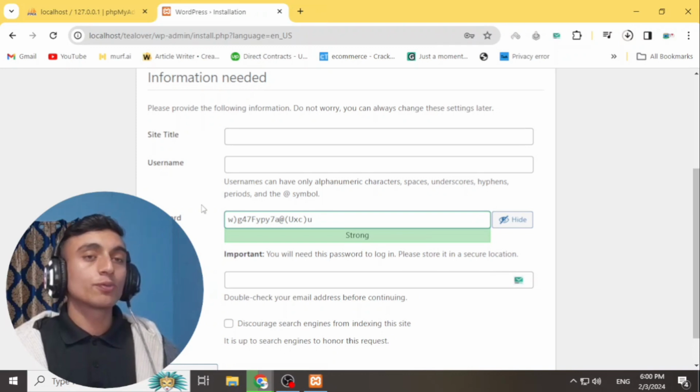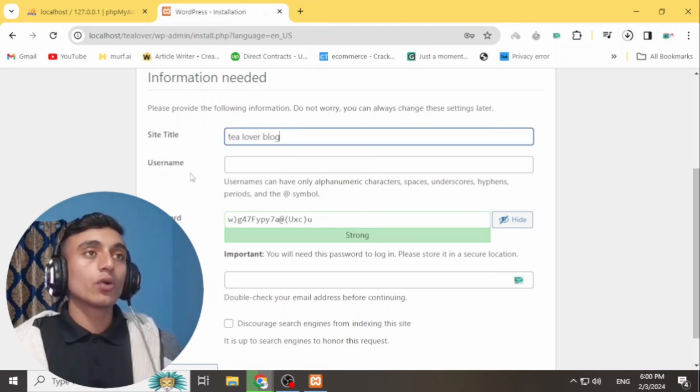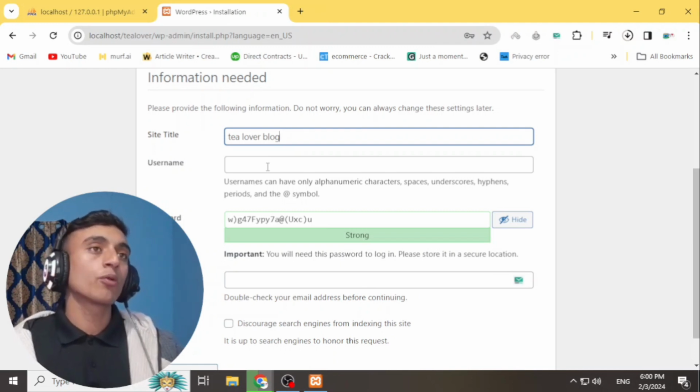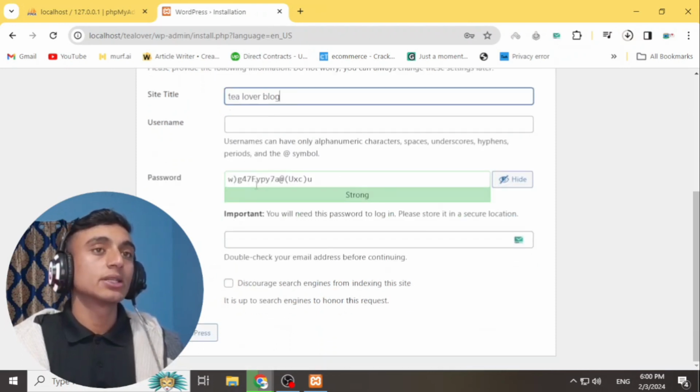Now here you have to provide your site title. For example, it will be my tlover blog. You can choose your own site title. You have to provide your username and password, and this username and password will be your WordPress dashboard login. So make sure that you have provided the correct username and password and the email associated with this, so that you can install WordPress in this local server.